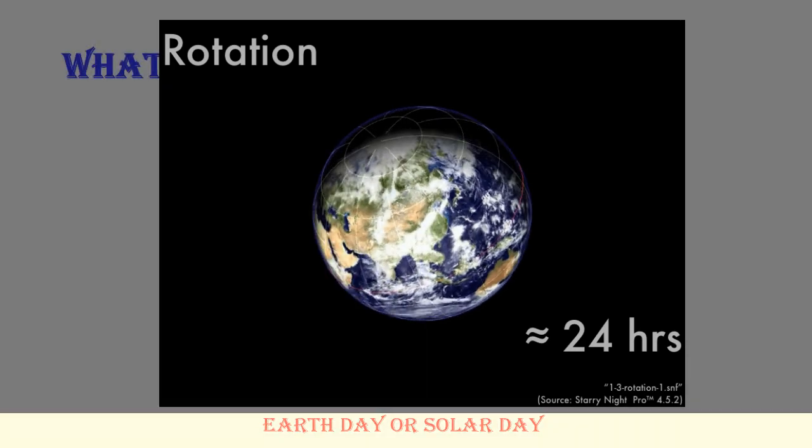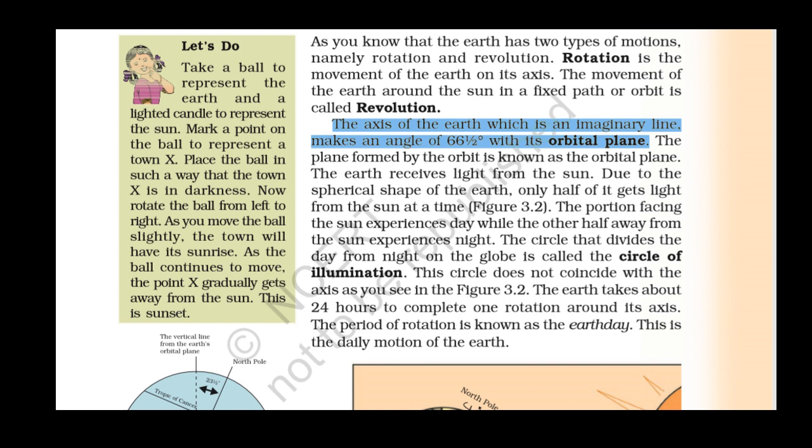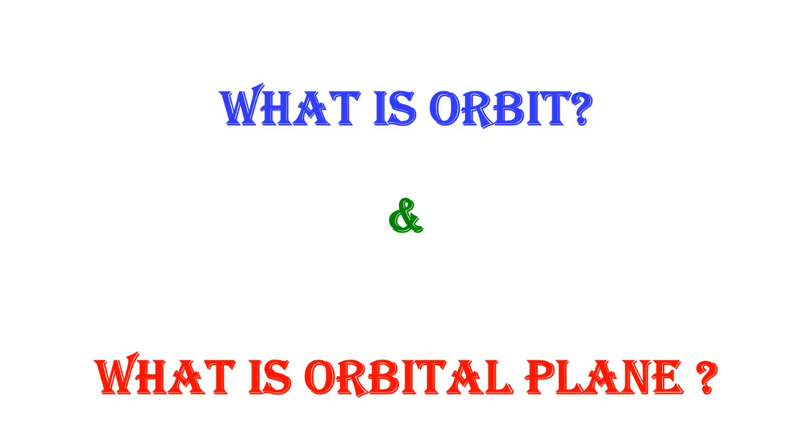The next one, the axis of Earth, which is an imaginary line, makes an angle of 66 degrees with its orbital plane, or we can say 66.5 degrees with its orbital plane. So the next question should be: what is an orbital plane? In a very simple way, the path on which the Earth revolves around the sun is called an orbit.